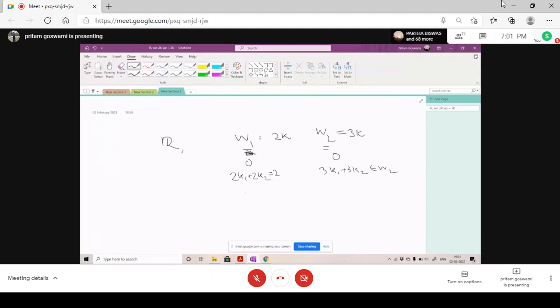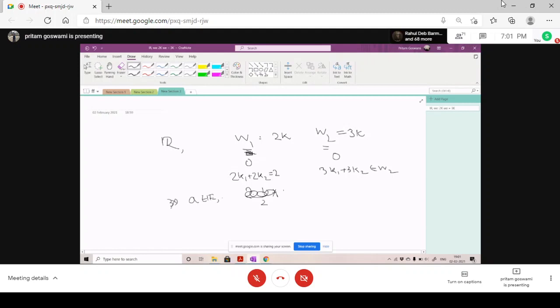Sir, but we need to check only those 3 conditions, right? So those 3 conditions are being met. What was the third condition? For any a belongs to the field, a times w should belong to W. The third condition is failing.